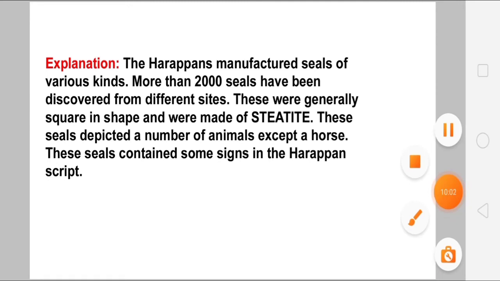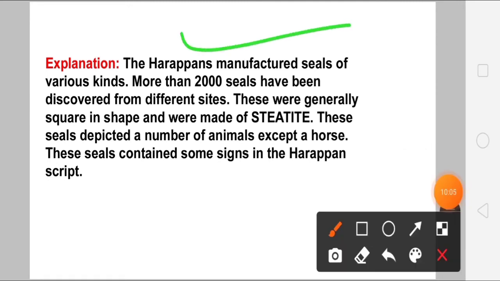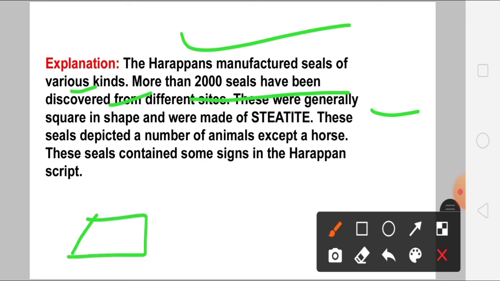Explanation: the Harappans manufactured seals of various kinds, and more than 2,000 seals have been discovered. These were generally square in shape and were made of steatite, a very important element here.